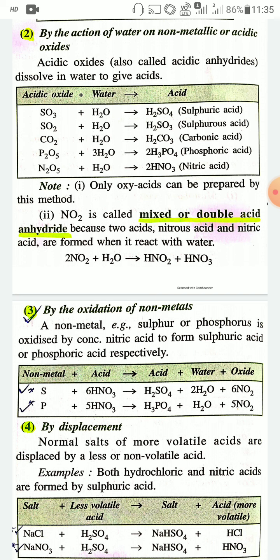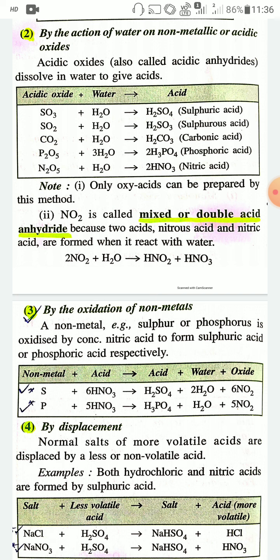And the next method is by the oxidation of non-metal. By the oxidation of non-metal we can get some acids. In this case, when non-metal reacts with acids, it will produce some other acids.